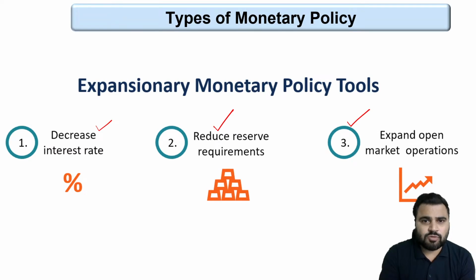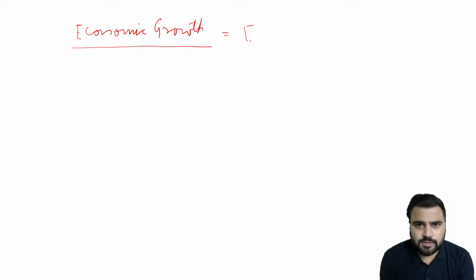So when we are talking about expansionary monetary policy, RBI is focusing on the second objective, that is economic growth. In the case of economic growth, RBI adopts expansionary monetary policy, whenever it feels the need to focus on economic growth.